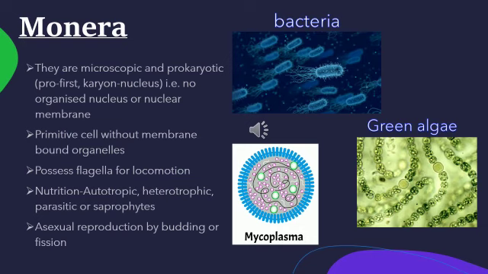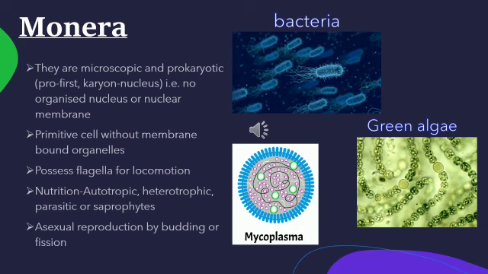A few organisms grouped under Monera are heterotrophic, that means they depend for food on other organisms. Some can be parasitic, that means they live in other living organisms and depend on them for food. And some can be saprophytes, that means they grow on dead and decaying matter.